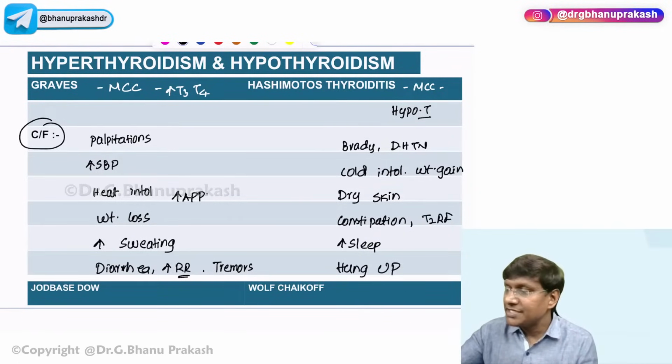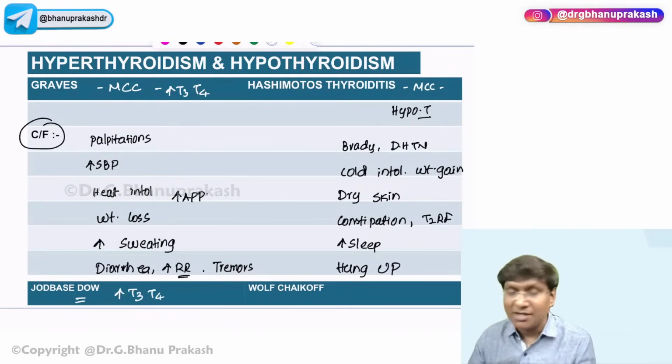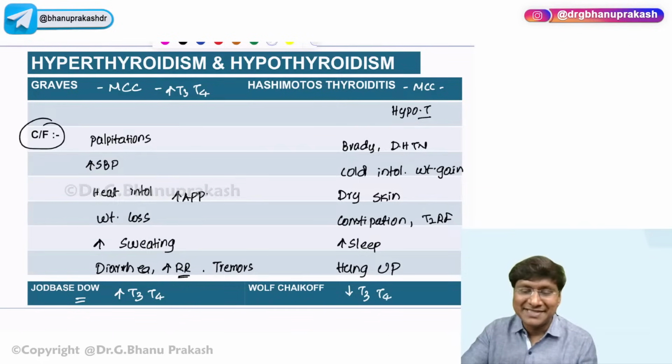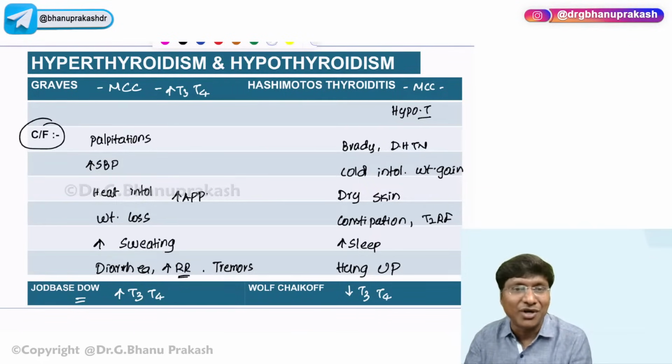Okay. Now, what is the Jod-Basedow phenomenon? Iodine-induced hyperthyroidism is called the Jod-Basedow phenomenon. What is the Wolff-Chaikoff effect? That is iodine-induced hypothyroidism, due to transient inhibition of organification. So these will be the differences between Graves as well as Hashimoto's.